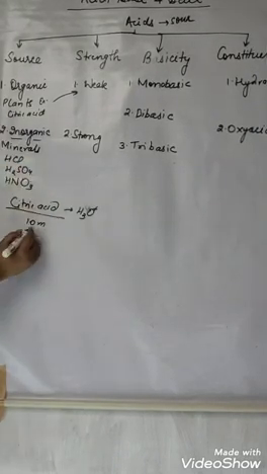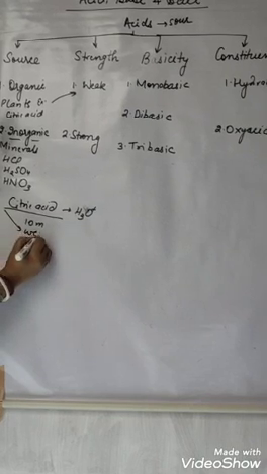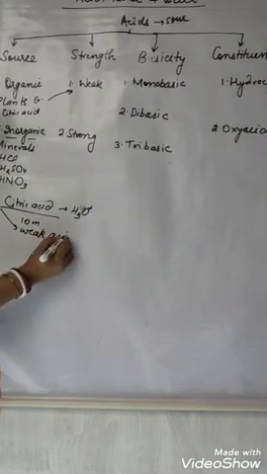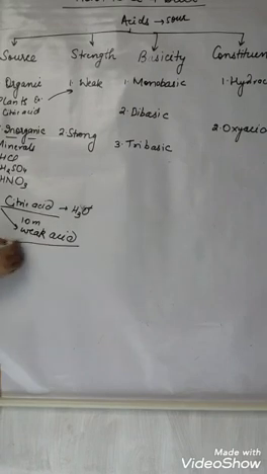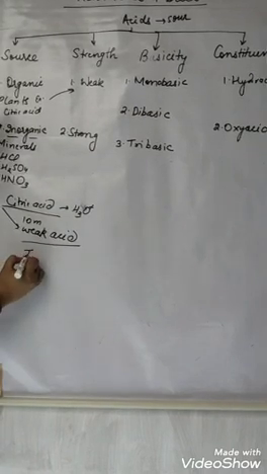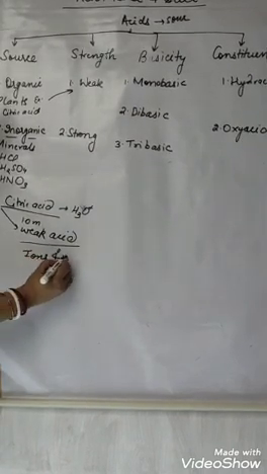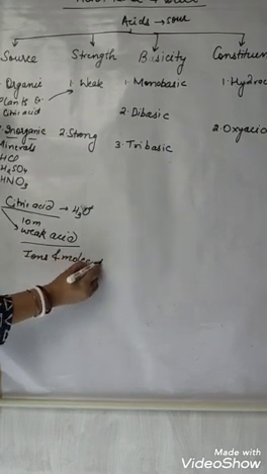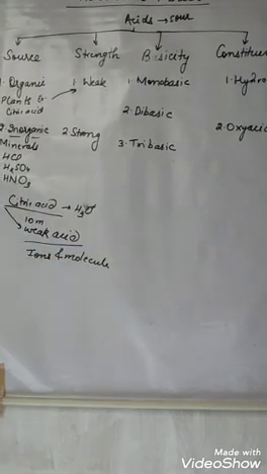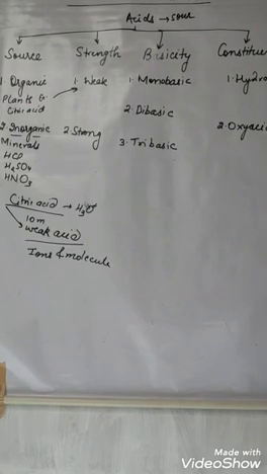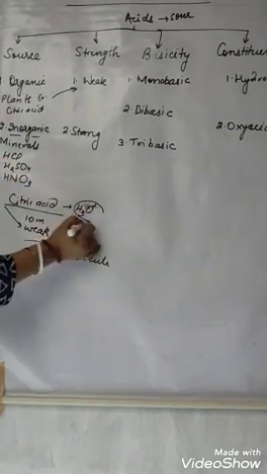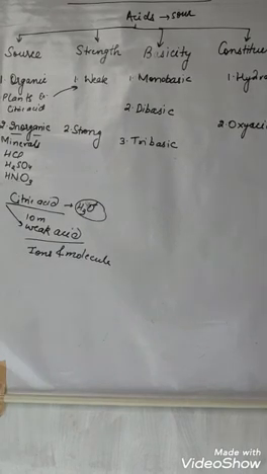So if we talk about weak acids, organic acids, what do they have in the solution? They have ions as well as molecules. Because they are weak, they are not able to dissociate properly, and they only release a very small amount of ions. That is why they are considered weak acids.